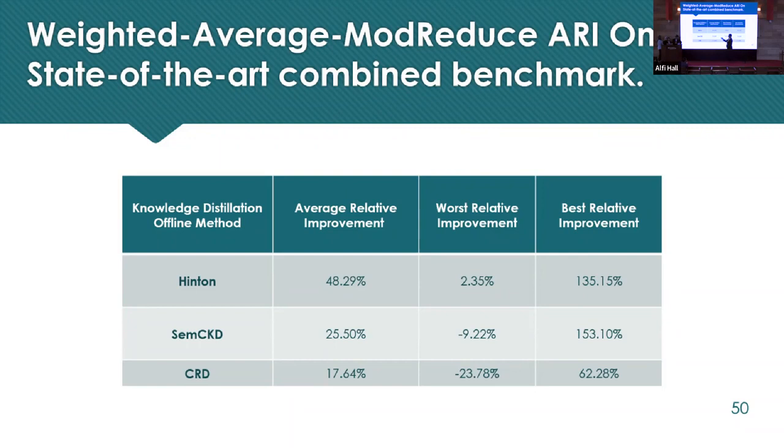For CRD, which is the state of the art, again, in relational knowledge distillation, on average, in all the 15 experiments, we're improving by 17.64%. Our worst degradation is minus 23.78%. However, our best relative improvement is 62.28%. These results clearly show that our proposed framework combines the best of all offline knowledge distillation worlds. And now we move on to the conclusions with Yahya Saad.